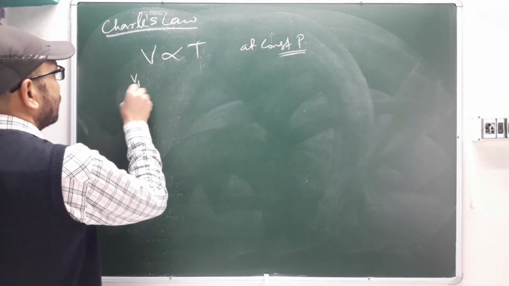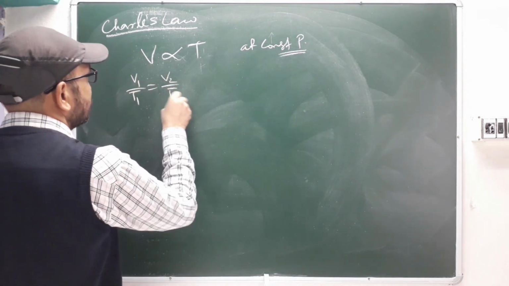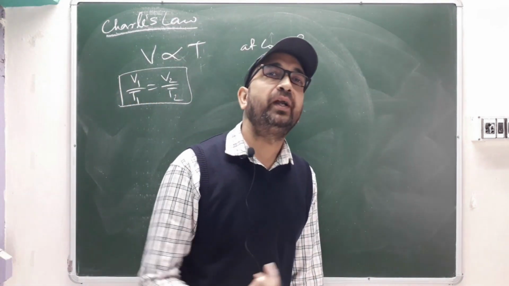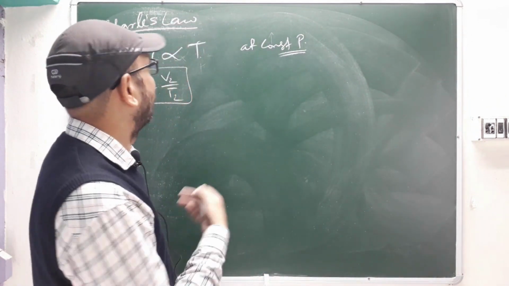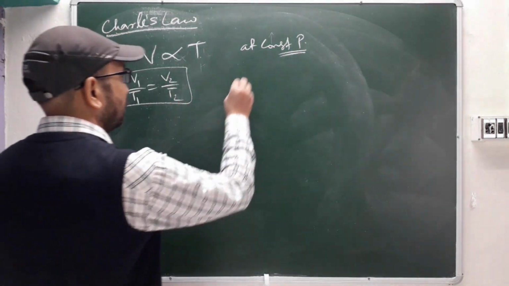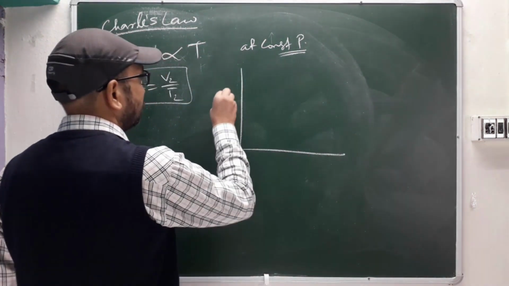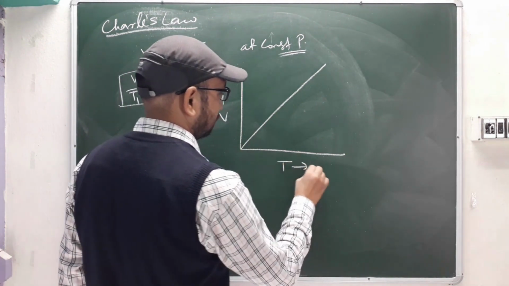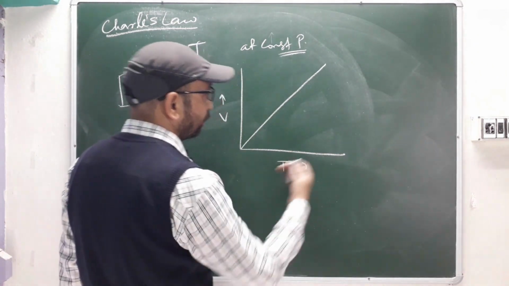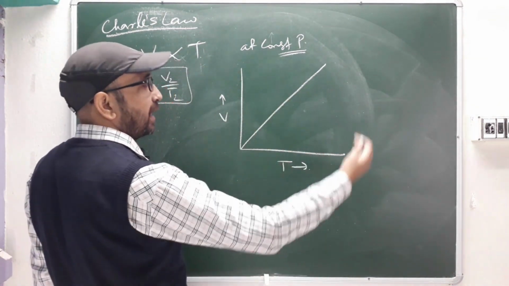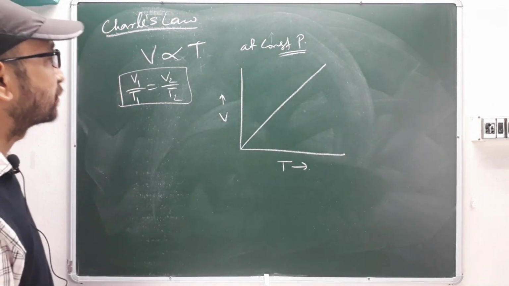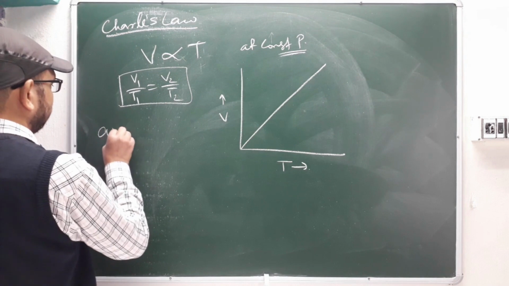So here we can write V1/T1 equal to V2/T2. This is very important when they ask for 2 different gases or 2 different volumes or 2 different temperatures, they will ask you to compare. So how will the graph look? This is volume versus temperature. As your volume is getting increased, your temperature will also get increased, or you can say as you are increasing your temperature, your volume will also get increased at constant pressure, correct? So this is the graph for Charles' law. Next we'll see Avogadro's law.